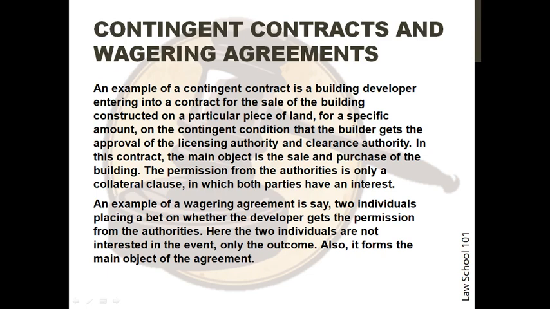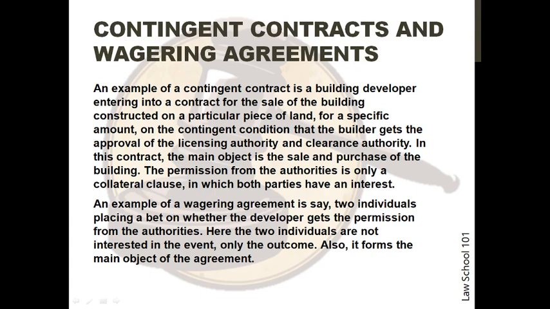The permission from the authorities is only a collateral clause in which both parties have an interest. An example of a wagering agreement is, say, two individuals placing a bet on whether the developer gets the permission from the authorities. Here, the two individuals are not interested in the event, only the outcome. Also, it forms the main object of the agreement.